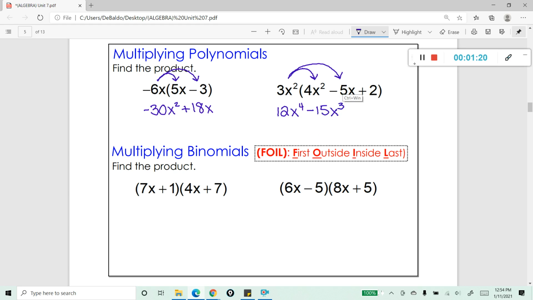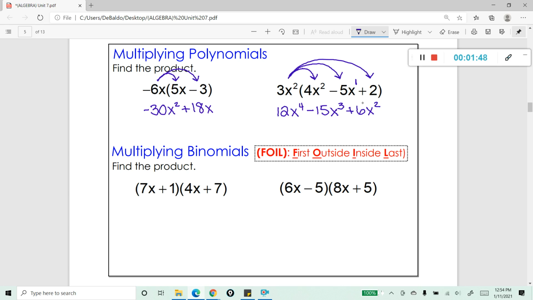And we get the cube because, don't forget, there's a little invisible 1 here on this exponent. And then the last one, 3x squared times positive 2, is going to leave us with positive 6x squared. And there you have it. Now, those were two examples of multiplying a monomial by another polynomial. Now let's go ahead and take a look at what happens when you multiply binomials.